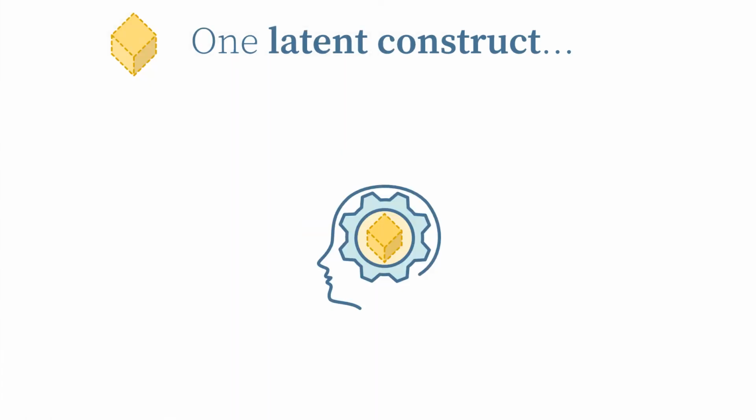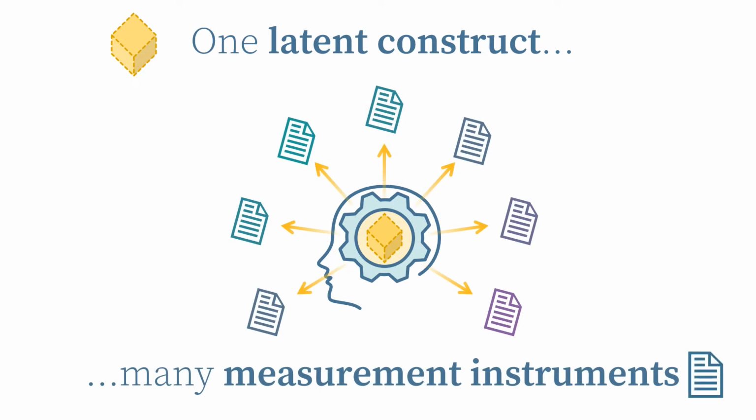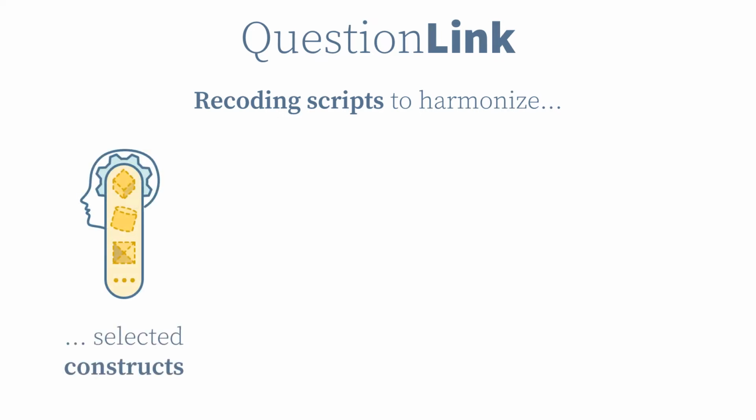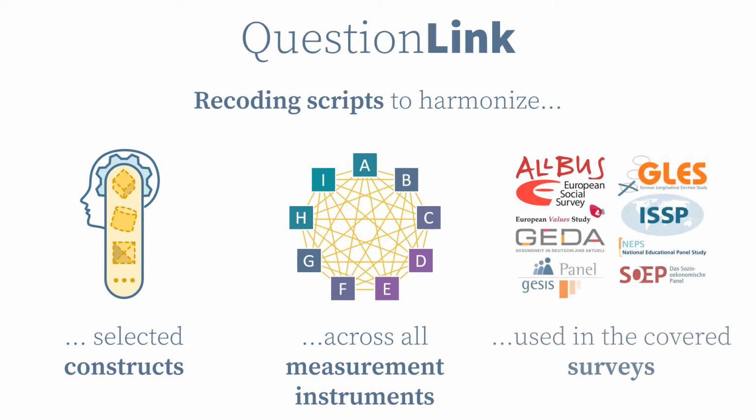QuestionLink focuses on survey measurement instruments for latent constructs, such as attitudes, values, or interests. Often, the same construct is measured with many different instruments in different surveys. This makes it hard to compare results or combine data across surveys. To solve this problem, QuestionLink provides recoding scripts for selected constructs. With those scripts, we can harmonize all measurement instruments for a construct that were ever used in the covered surveys.